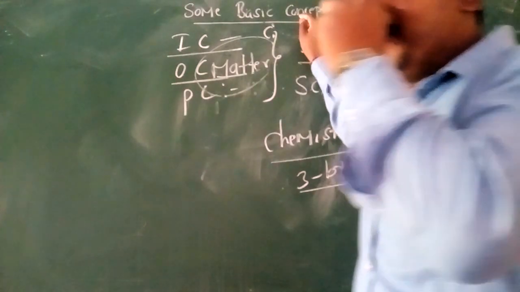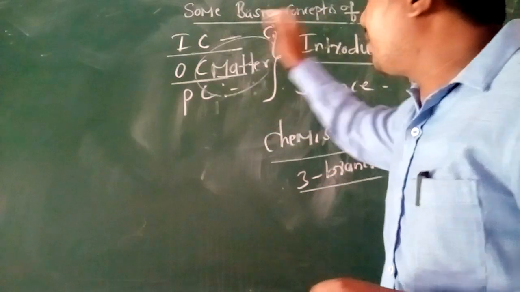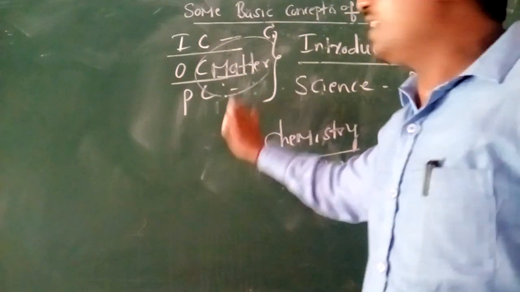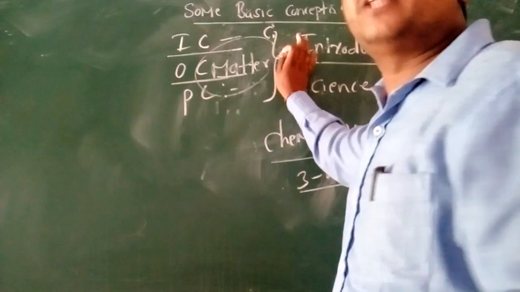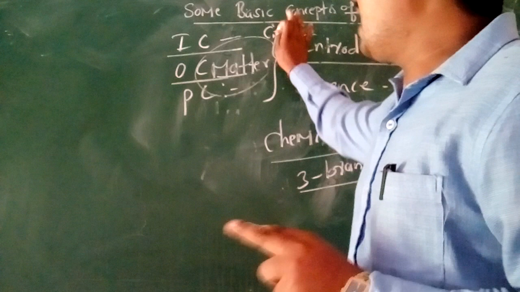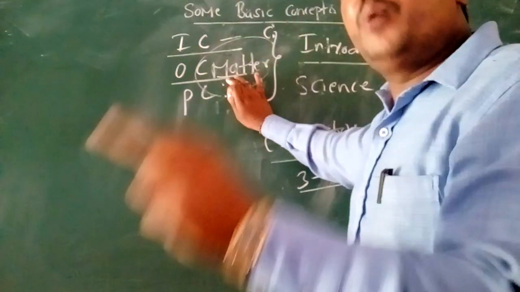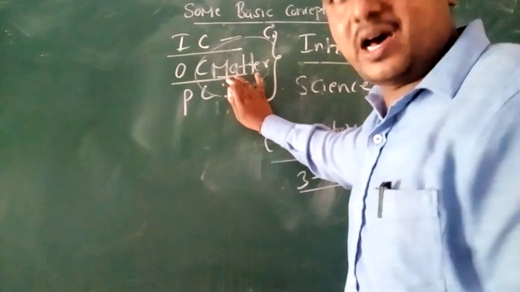So chemistry can be further classified into three branches: inorganic chemistry, organic chemistry and physical chemistry. Inorganic chemistry deals with all elements except carbon. Organic chemistry is studied only for carbon compounds and derivatives of hydrocarbons.